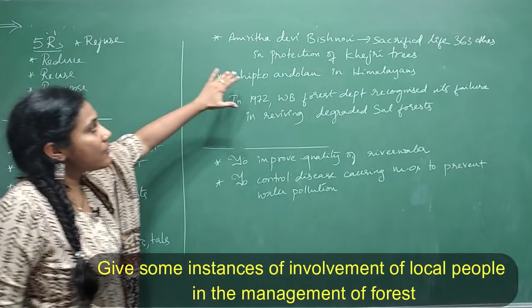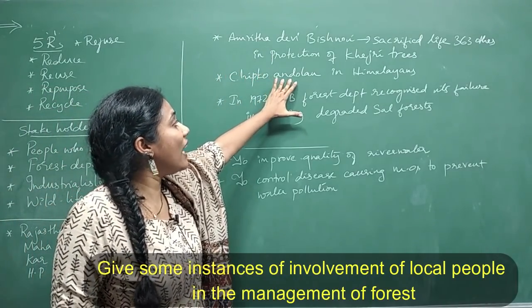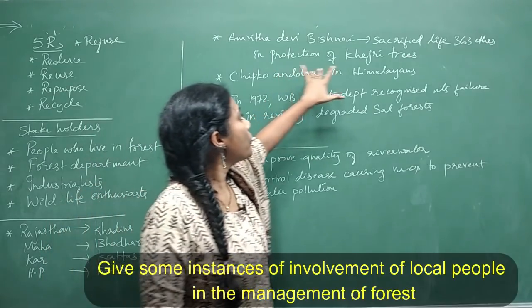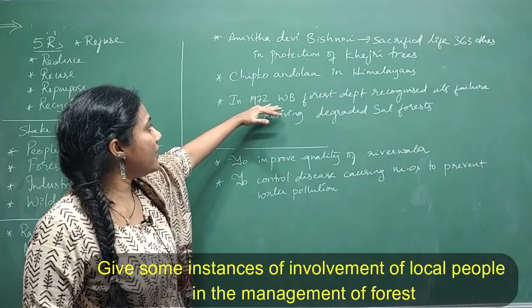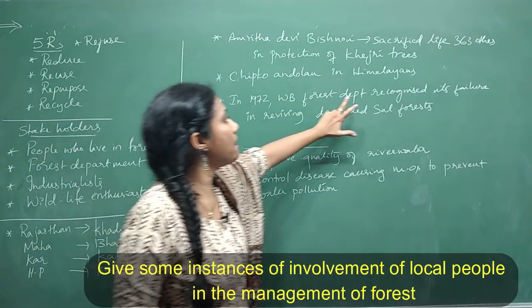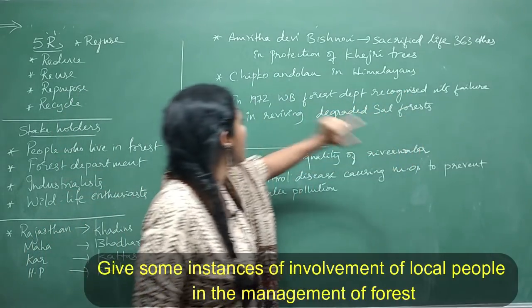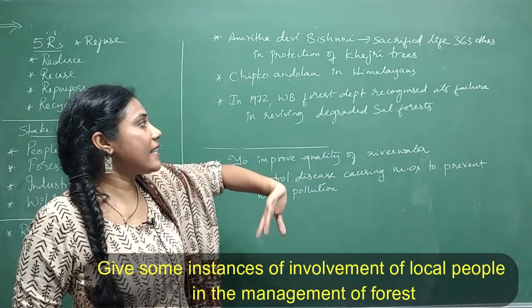And the next one is a very famous thing, Chipko Andolan, the hug tree movement, isn't it? It was done in the Himalayas. And the third one is in 1972, the West Bengal Forest Department recognized its failure in reviving degraded sal forest.